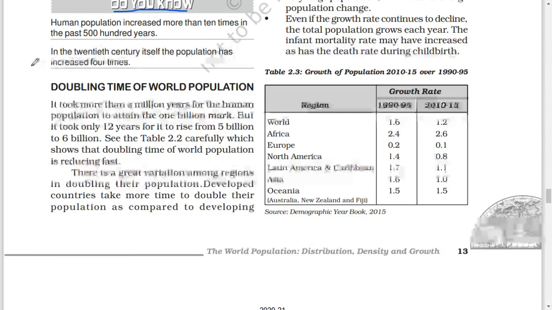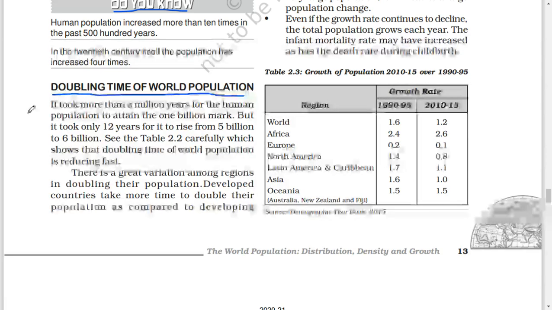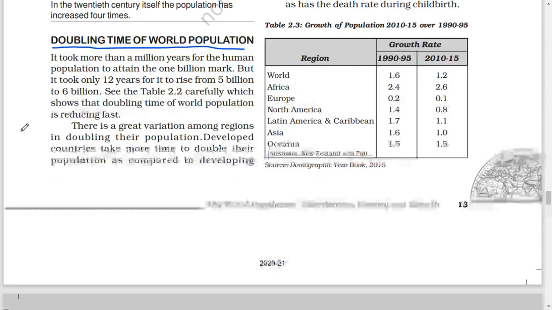In the 20th century itself, the population has increased 4 times. Doubling time of world population: it took more than a million years for the human population to attain the 1 billion mark, but it took only 12 years for it to rise from 5 billion to 6 billion. See the table carefully, which shows that doubling time of world population is reducing. First, there is a great variation among regions in doubling their population. Developed countries take more time to double their population as compared to developing.